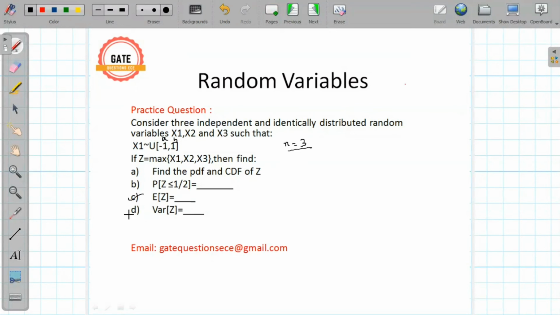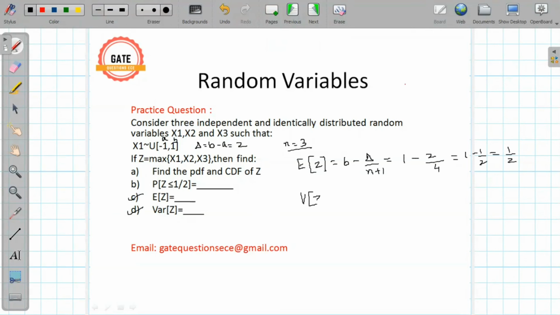So we can directly solve parts C and D. Delta for this question is b minus a, which is 1 minus -1, so that is 2. So the expectation of z will be b minus delta upon n plus 1. So that will be 1 minus delta, which is 2, upon n is 3 plus 1, so that will give 4. So 1 minus 1 by 2, the answer is 1 by 2.